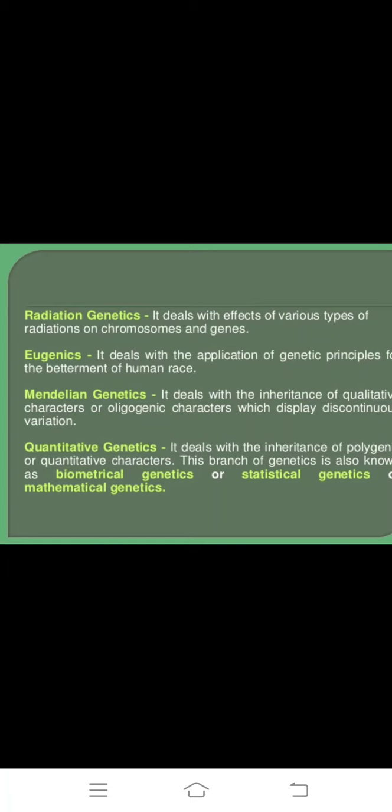This branch of genetics is also known as biometrical genetics, statistical genetics and mathematical genetics. Quantity means mathematical genetics.